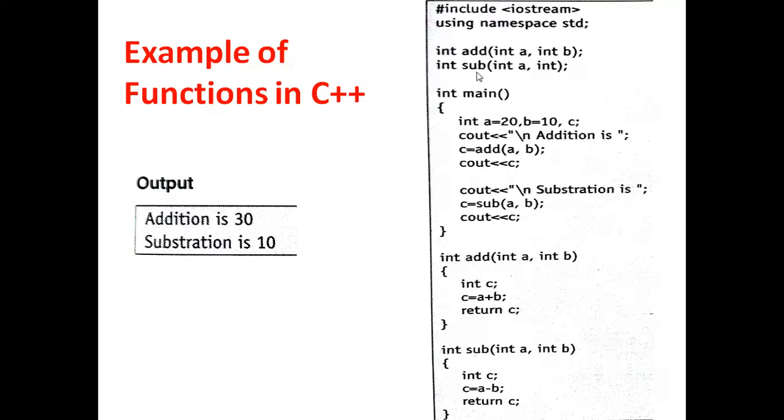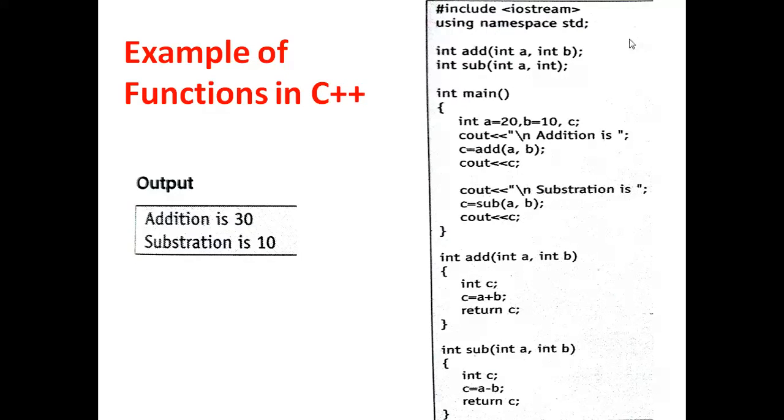This int is the return type of both the functions. We can change the return type also. In brackets we are passing two parameters, because for addition we need at least two numbers, and we are going to add these two numbers. Similarly, for subtraction, we are going to subtract two numbers.